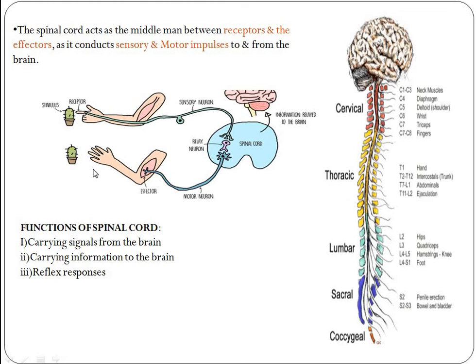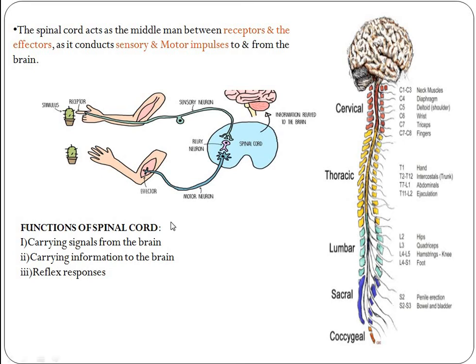It conducts sensory and motor impulses to and from the brain, so information is transferred from the brain to other parts and from other parts to the brain. Another function of the spinal cord is carrying signals from the brain: the spinal cord receives signals from the brain that control movement and autonomic functions.